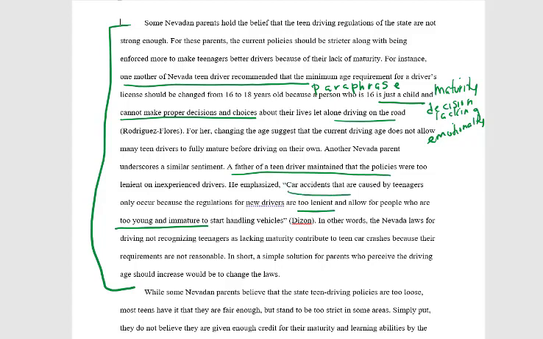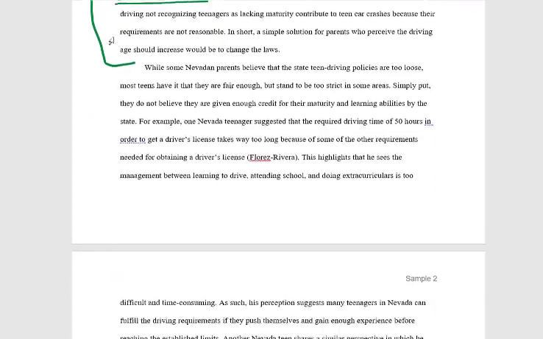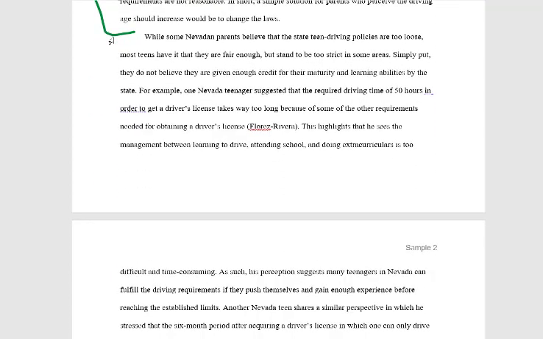So again, we see the notion of too young and immature, and that it means that it's too lenient, and then car accidents, right? So again, we don't necessarily have really strong evidence. We're again dealing with this notion of maturity here. So this might be a key concept that you want to focus on. Now, if we look at the other perspectives, for example, here, we now are looking at the perspectives from teenage drivers. And so let's go ahead and look at some of their quotes. So here we have one teenage driver suggested that required driving time of 50 hours in order to get a driver's license takes way too long because of some of the other requirements needed for obtaining a driver's license.